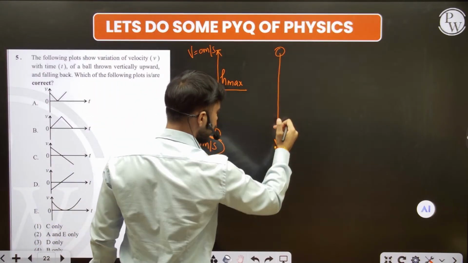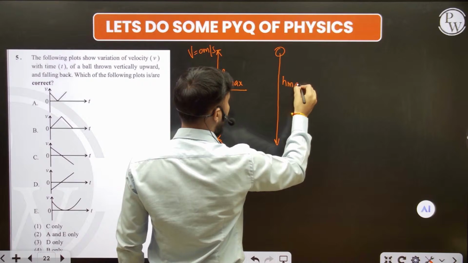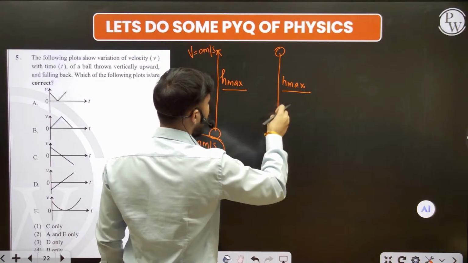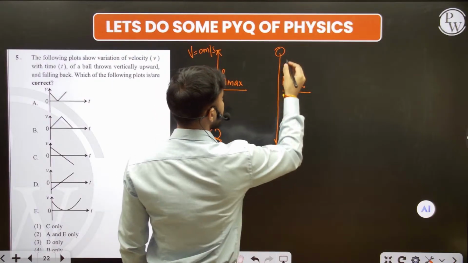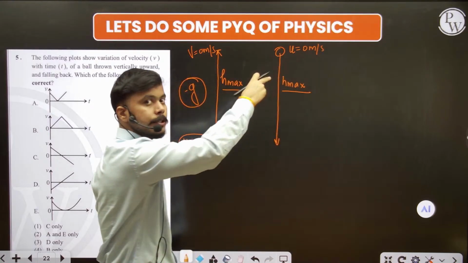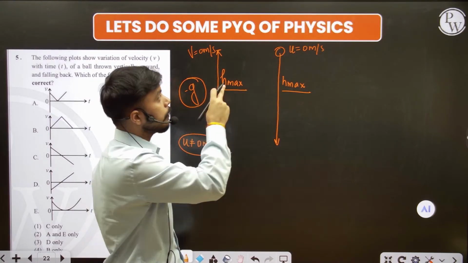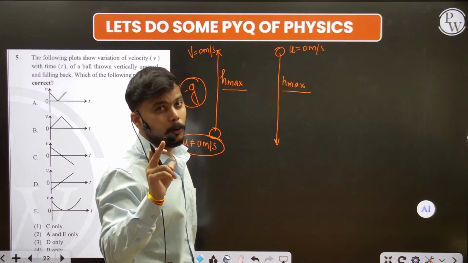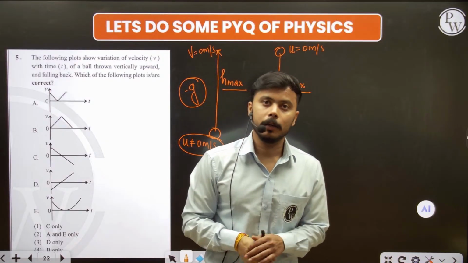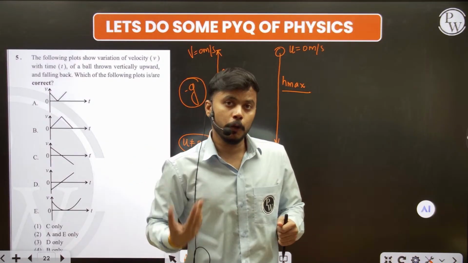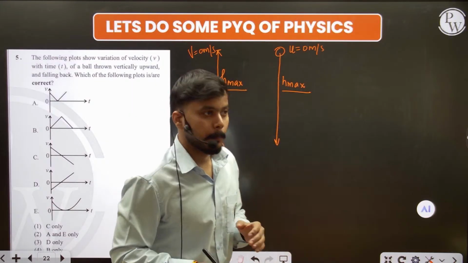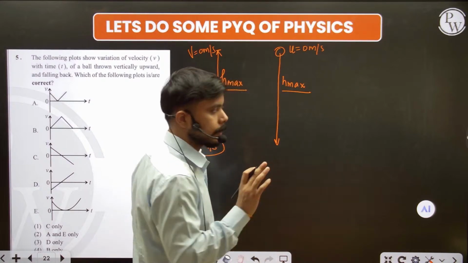And if the object is coming downward from the maximum height, or we are dropping any object from the maximum height, we don't give that object an initial velocity. So what is the initial velocity here? The initial velocity will be 0 meters per second, but it may change according to the question. It can't be fixed or permanent. Please read the questions very carefully. Clean your specs while reading the question, and try to understand the question very well. Read the question very well, fine. This is our main priority here.